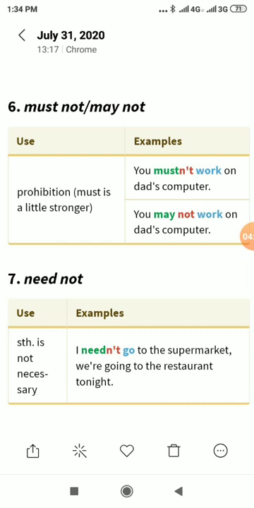Need not means जरूरत नहीं है. Use examples. The need not modal is used to show something is not necessary. I need not go to the supermarket. We are going to the restaurant tonight.